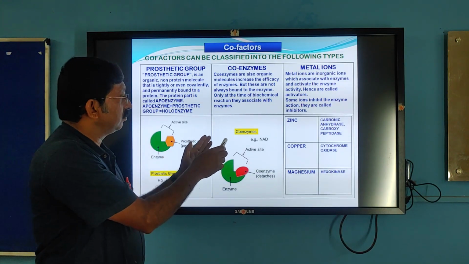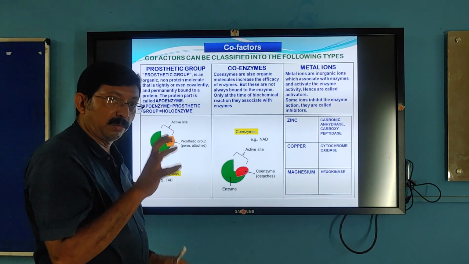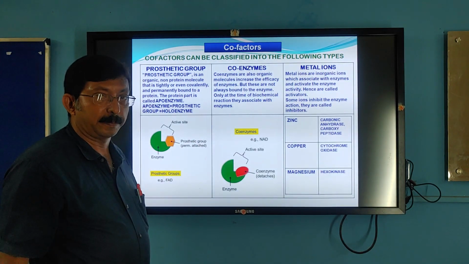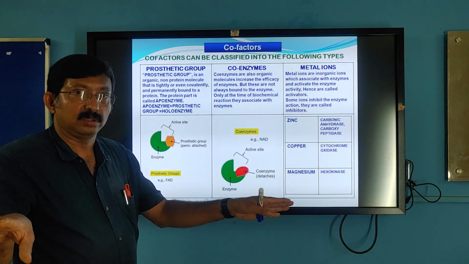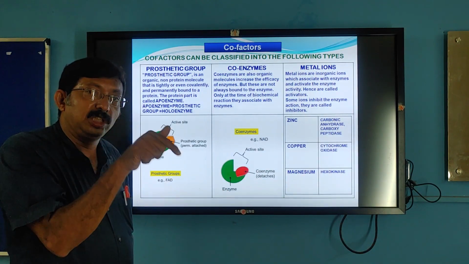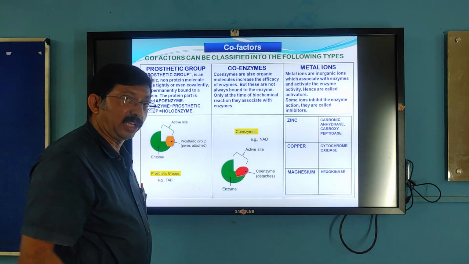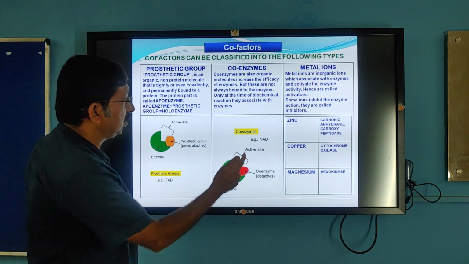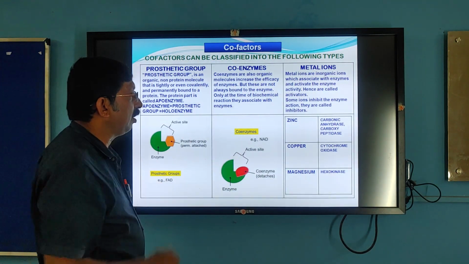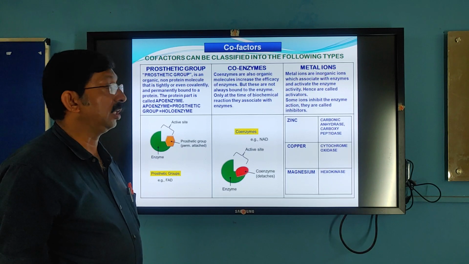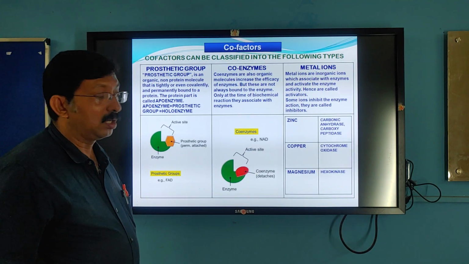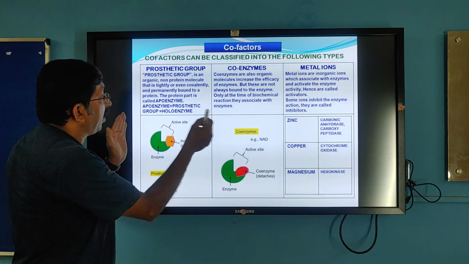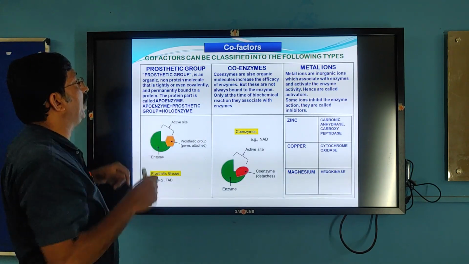Whereas coenzymes are organic molecules. They are not always bound to the protein part. They are dissociated. They get associated with the apoenzyme only at the time of the biochemical reaction. Once the reaction is over, they get dissociated. These are called coenzymes. An example is NAD, nicotinamide adenine dinucleotide. The apoenzyme together with the prosthetic group or coenzyme is called the holoenzyme.